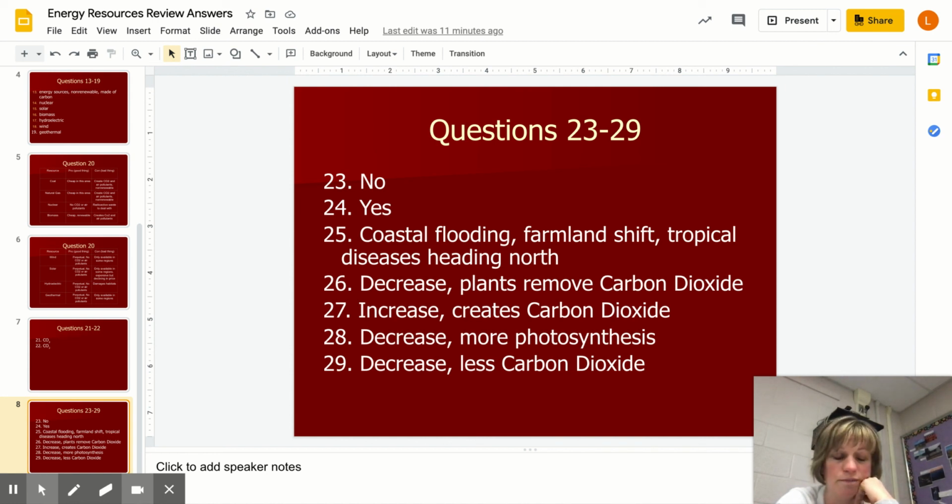Okay, now I'm going to slow down. Three possible consequences of global warming. I picked the three from our song. So coastal flooding because of ice caps melting, farmland shifting, so the places where farmland is fertile moving north, and also more tropical diseases. But let me say this very clearly.